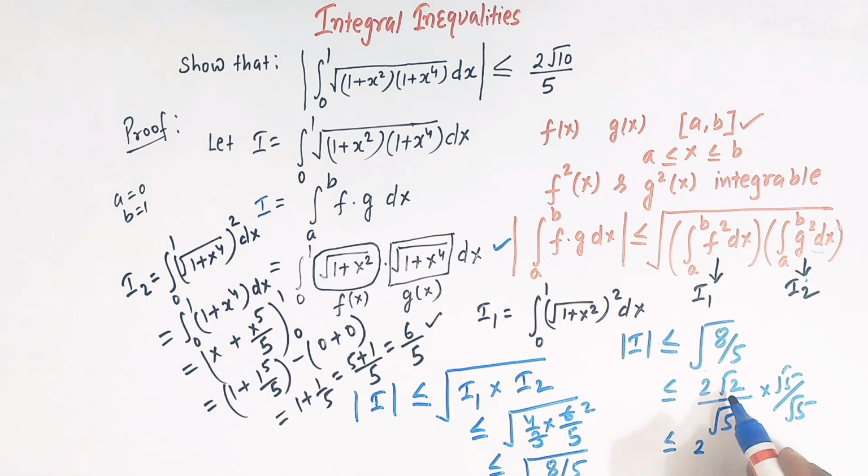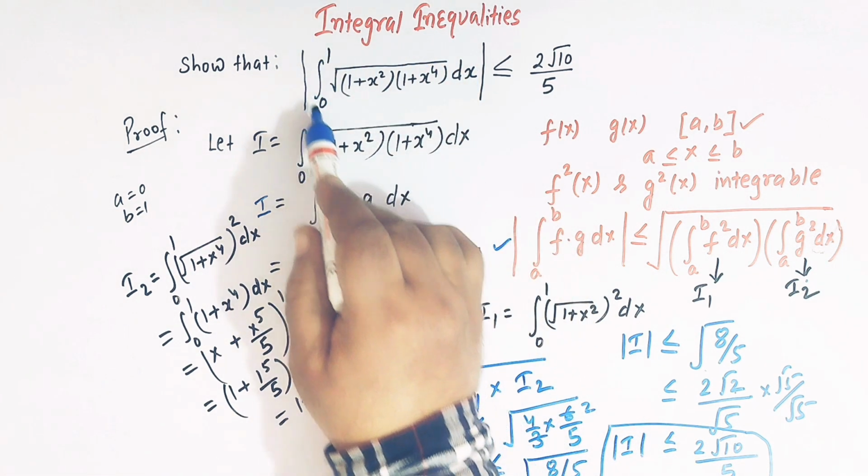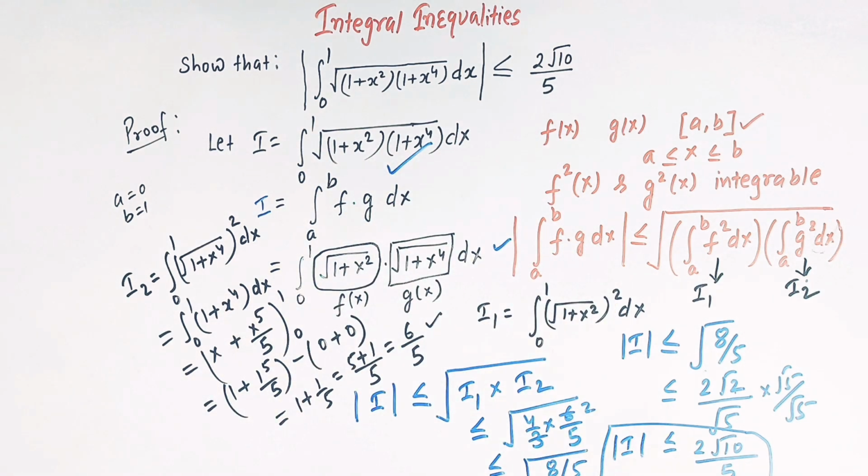So this is 2 times, 2 5s are 10, so this is square root of 10 over 5. And this is our desired inequality, because I is this integral. So mod of I is less than or equal to 2 times square root of 10 over 5.